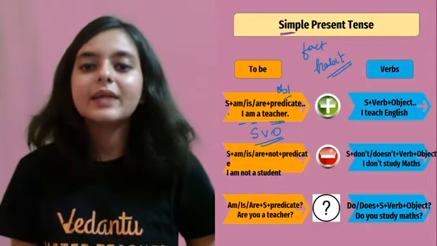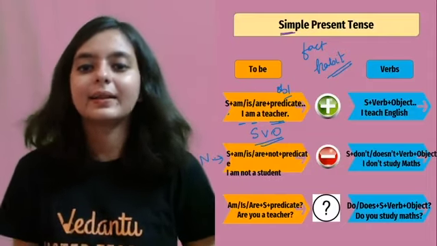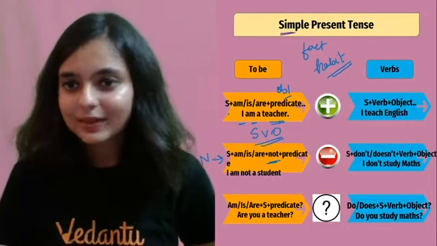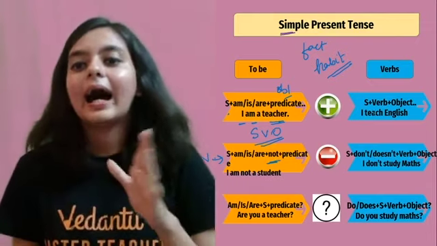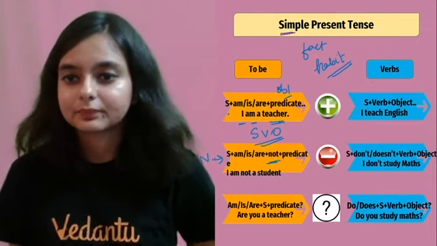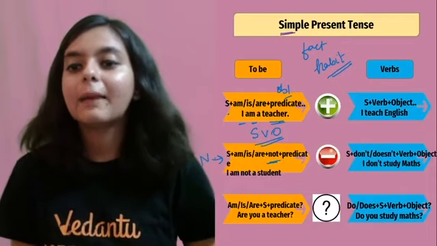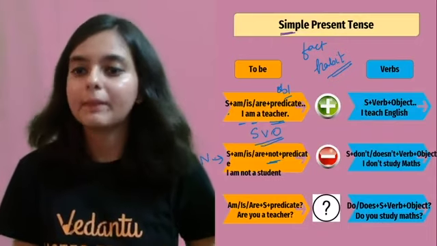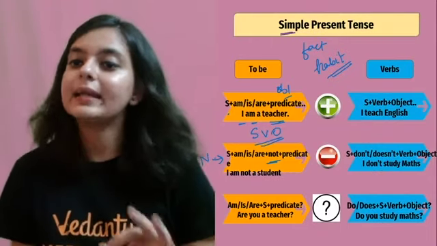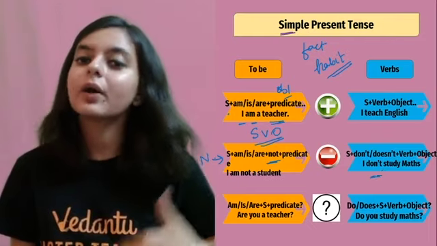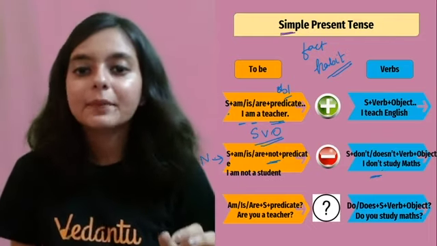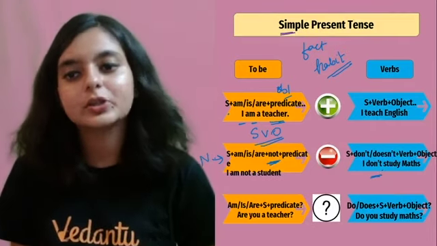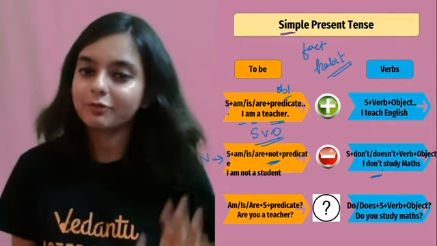Alright. In case of negative sentence, अगर हम negative sentence की बात करें, so we will add not. तो not add करने से negative हो जाएगा, right? And when I am talking about doesn't or don't, now here also you need to remember something. I don't study maths. So this is also another form of negative. यहाँ पे आप not add कर रहे हो, यहाँ पे आप doesn't या don't add कर रहे हो. This is also another way of forming negative.